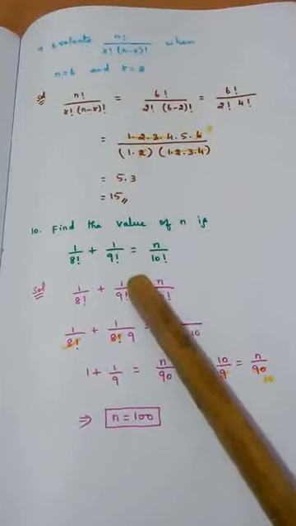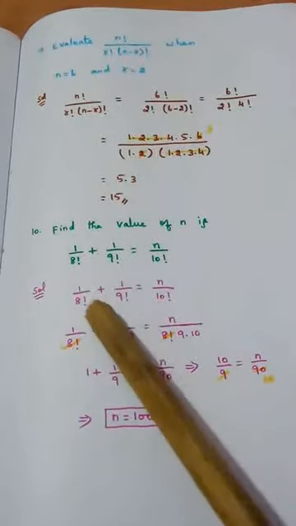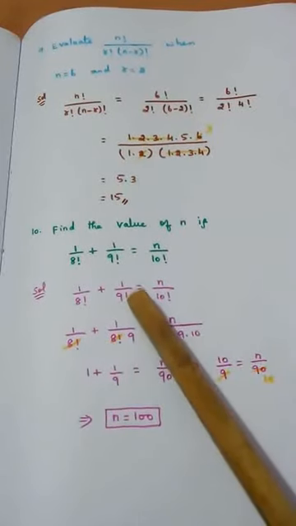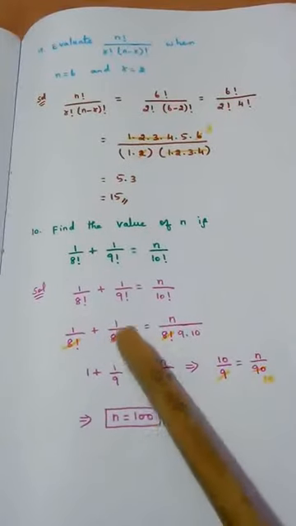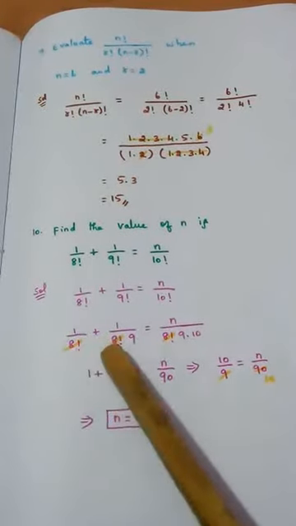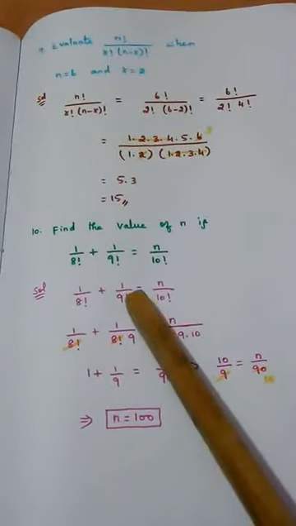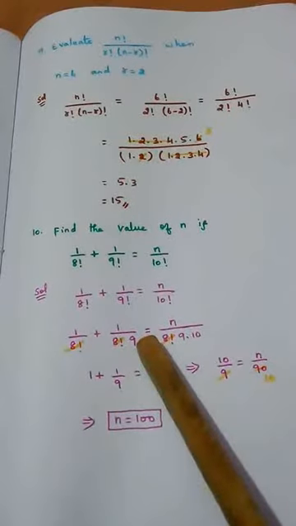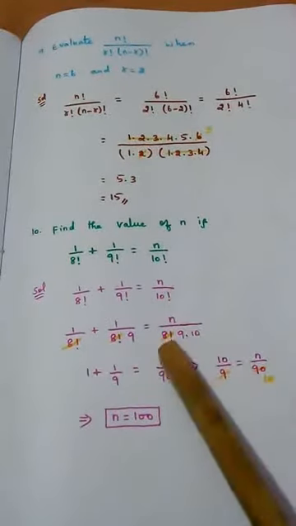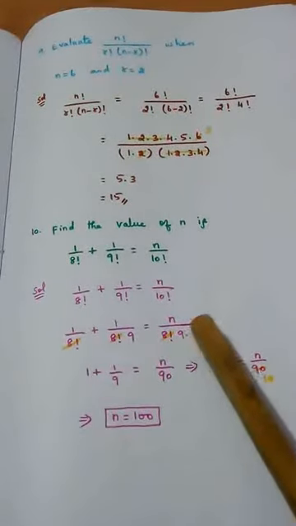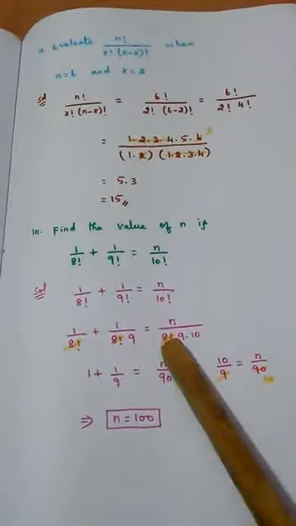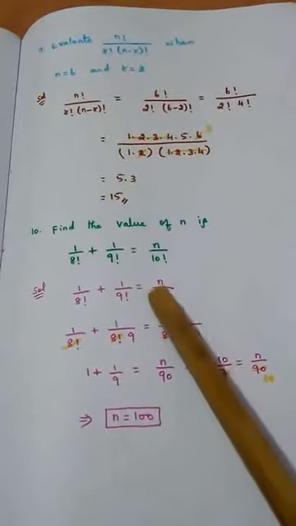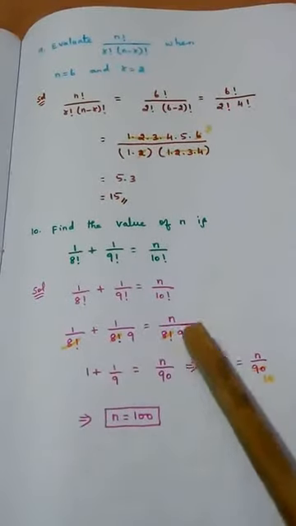Now try to understand the meaning of 9 factorial, starting from 1 to 9. So shall I write like this, 8 factorial into 9? 9 factorial can be written as 8 factorial into 9, because 8 factorial means 1 to 8. If I combine 9, it will become 9 factorial. Similarly, 10 factorial can be written as 8 factorial into 9 into 10, because 8 factorial is 1 to 8, and 9 and 10 are present here, which combined is 10 factorial.